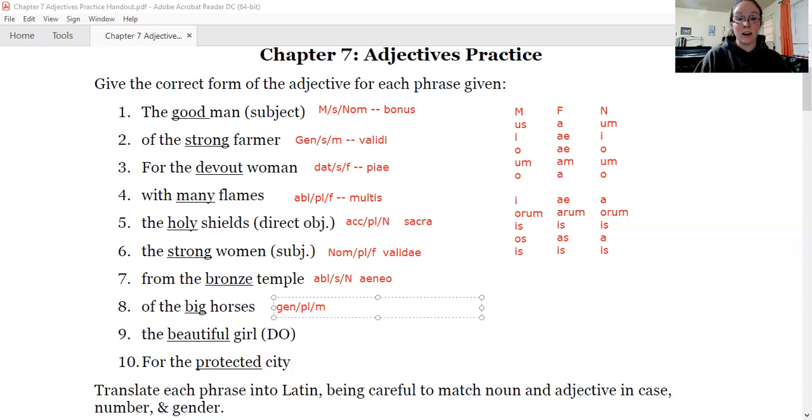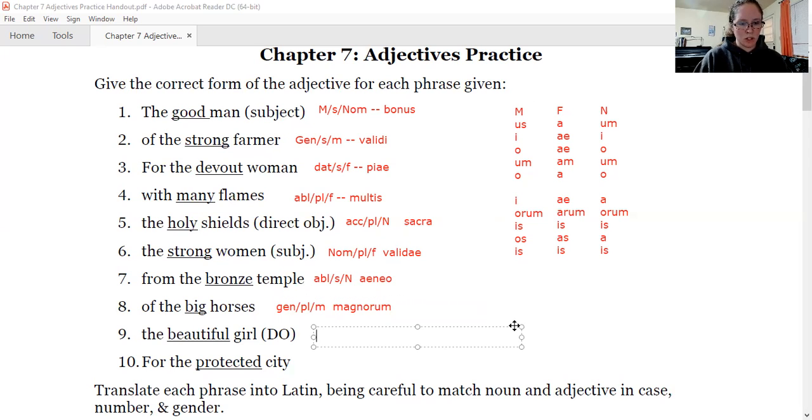What is the word for big? Derivative would be magnify. So we have magnus, magna, magnum. Look at the second one. In this case, it doesn't matter. It's the same no matter which one you look at. So we're left with magna. The A goes away. Magn is our stem. What is the genitive, plural, masculine ending? Here's masculine. Go down your chart. We're left with orum. Magnorum is how we would use big in this sentence.